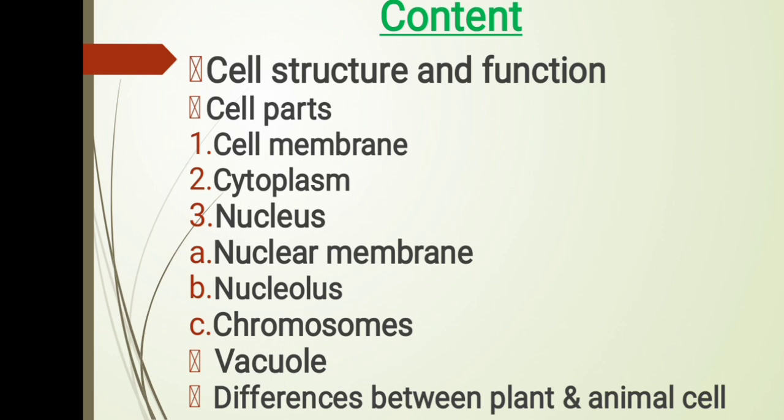Next, cell parts, or cell components: the cell membrane, cytoplasm, and nucleus. In the nucleus we again see some parts: the nuclear membrane, nucleolus, and chromosomes. Next, the vacuole. Lastly, I will discuss the differences between plant cell and animal cell.